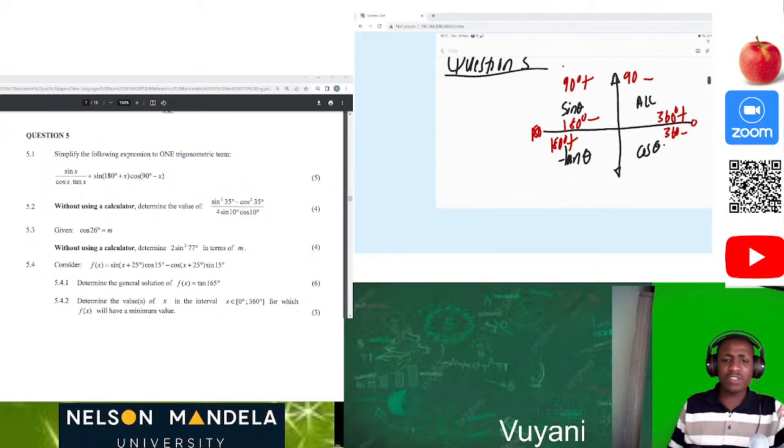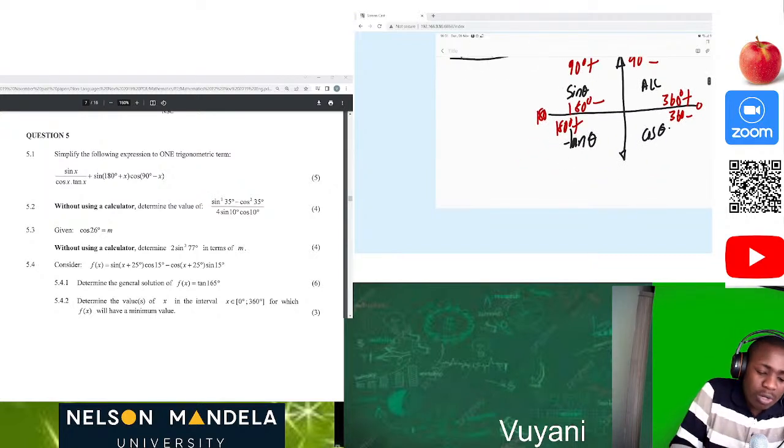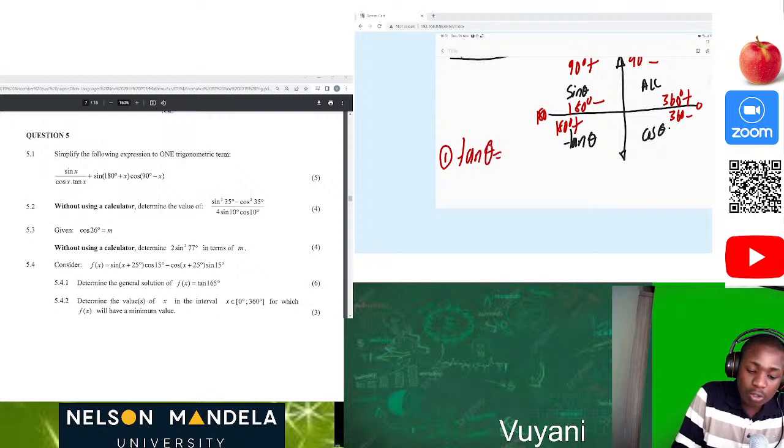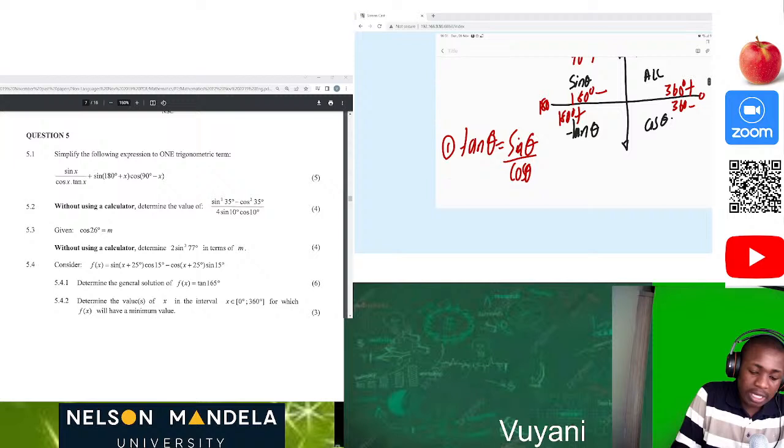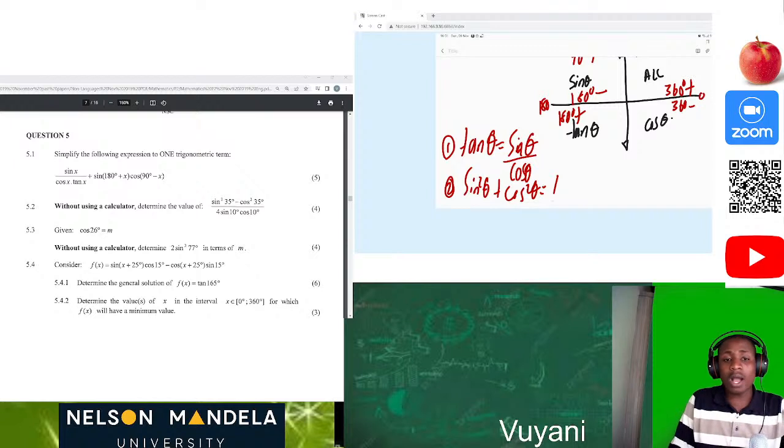Also, just to give you a small recap, we must remember that we have our identities from grade 11: tan theta is equal to sine theta over cos theta. Then we also have the second one, which is sine squared theta plus cos squared theta is equal to 1.